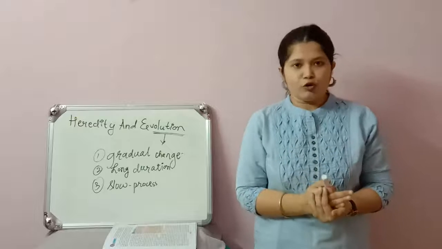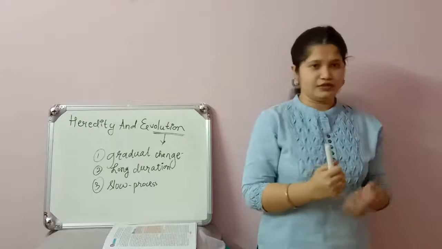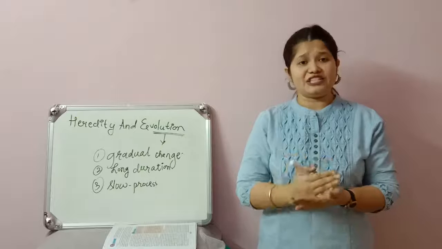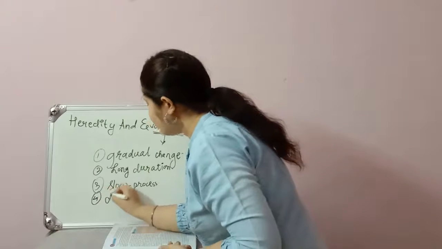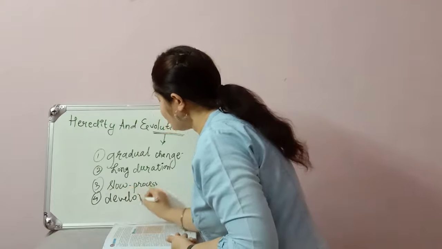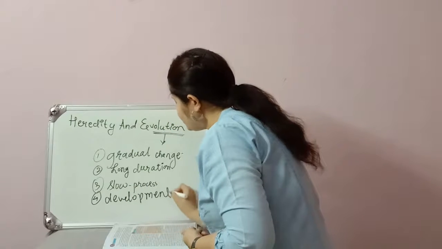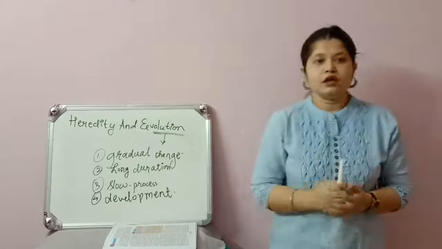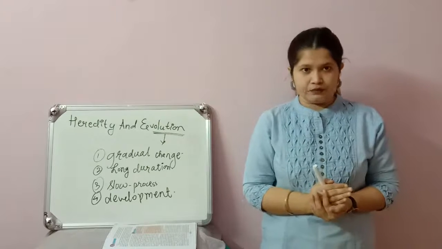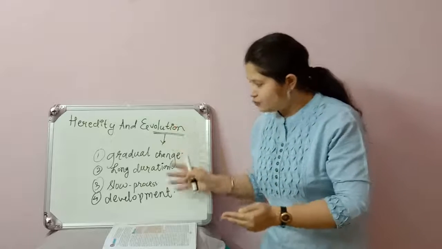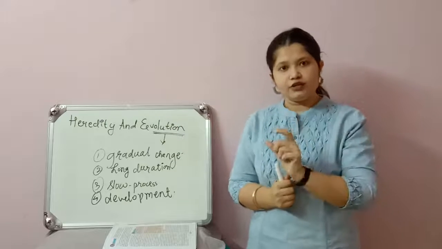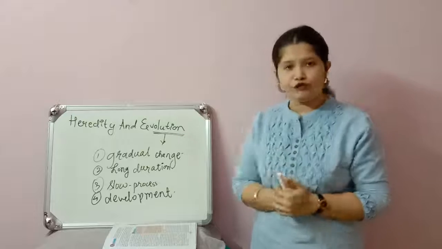And what do we achieve through this? We achieve development in the organism. Okay. So, let's incorporate these 4 major keywords or terminologies in the definition of evolution.